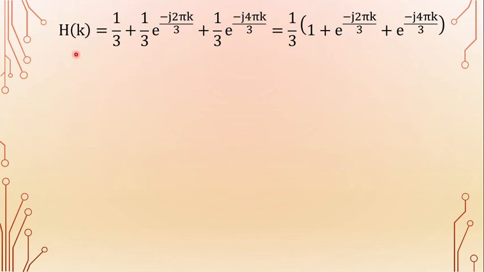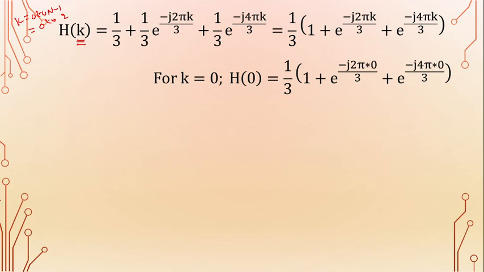So for k, what is the range of k? For k equal to 0 to N minus 1. For k equal to 0 to capital N minus 1. Here what is the capital N? 3-point DFT. K is equal to 0 to 2. So in this equation, substitute k equal to 0, k equal to 1, k equal to 2. So next calculate H of 0 value, H of 1 value, H of 2 value.